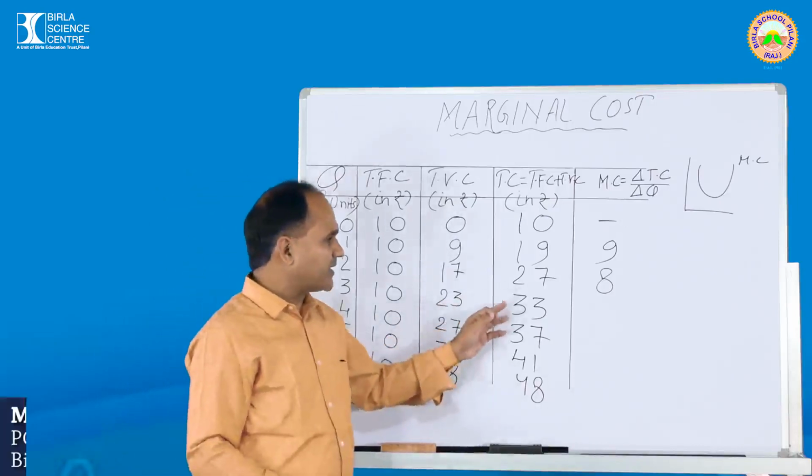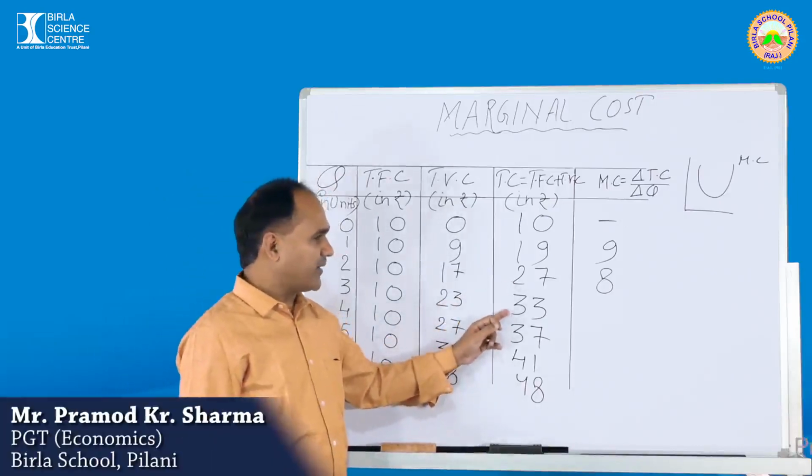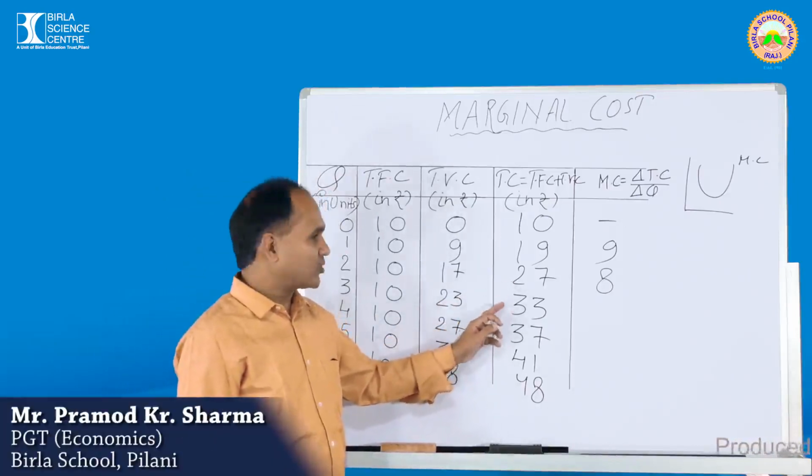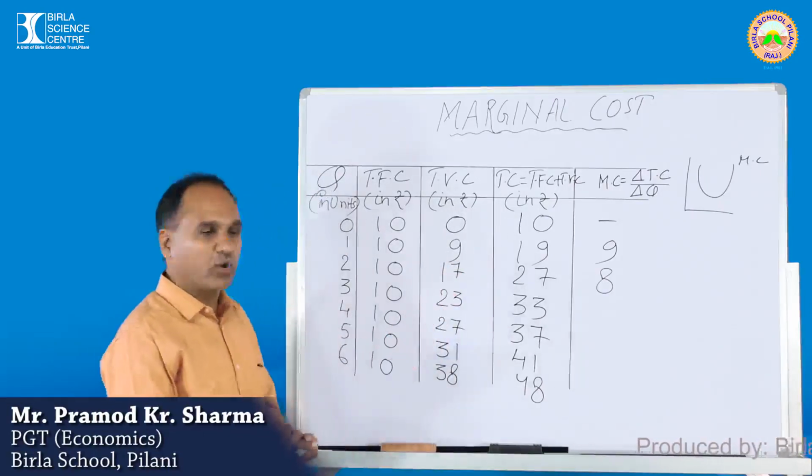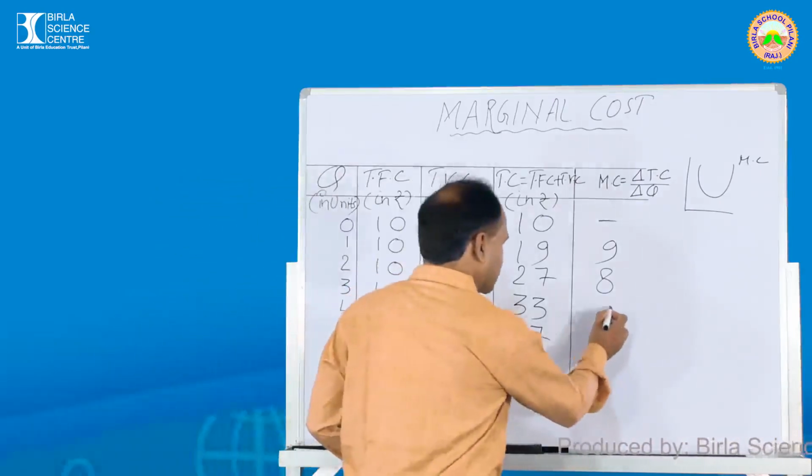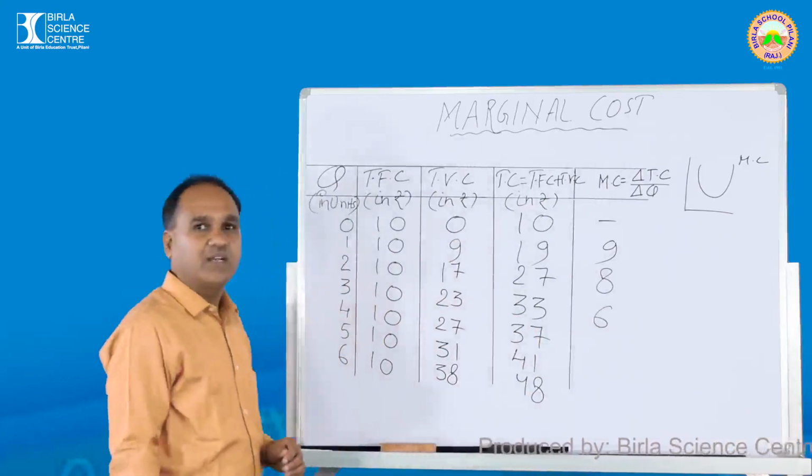So what will be the change again here? See, 27 and next value is how much? 33. So 33 minus 27. How much are you going to get the value? That is 6. So this is another change in the total cost.